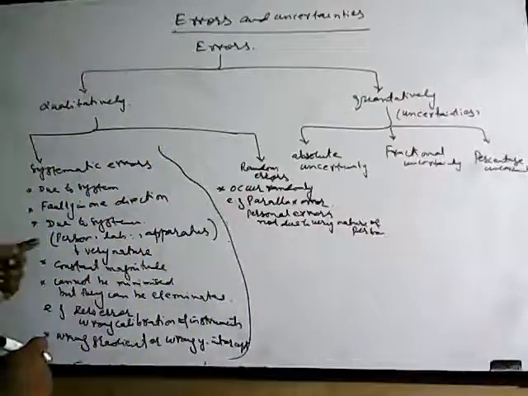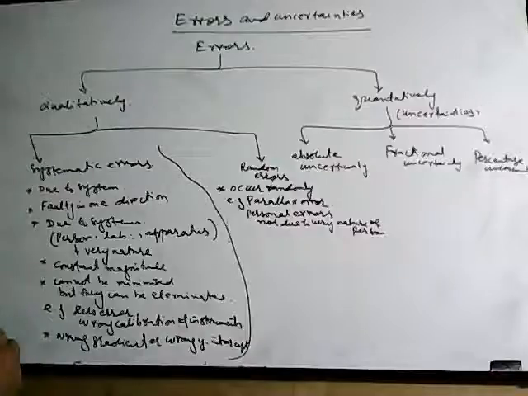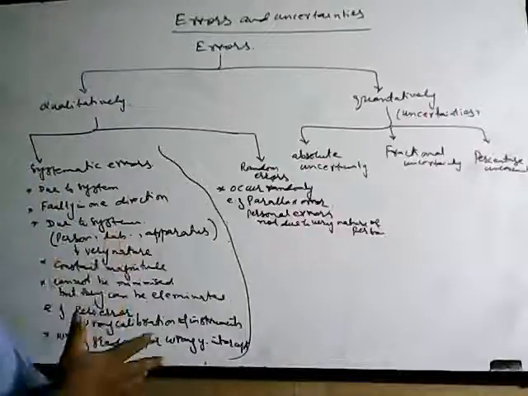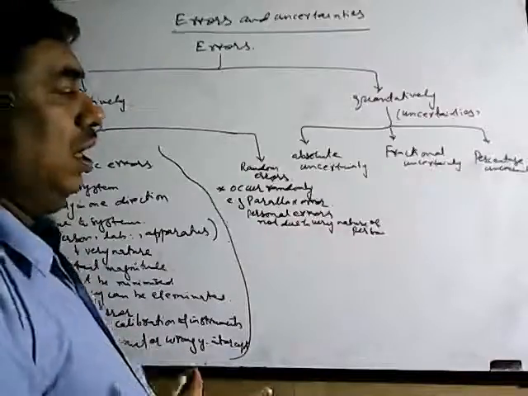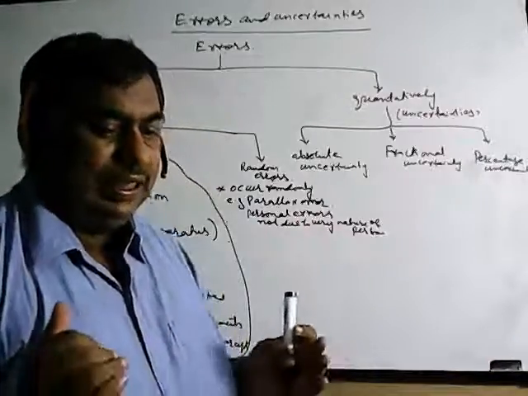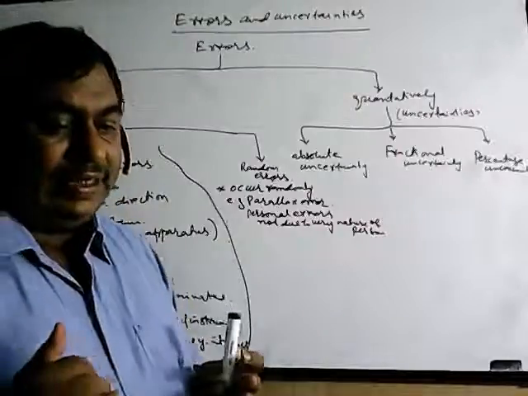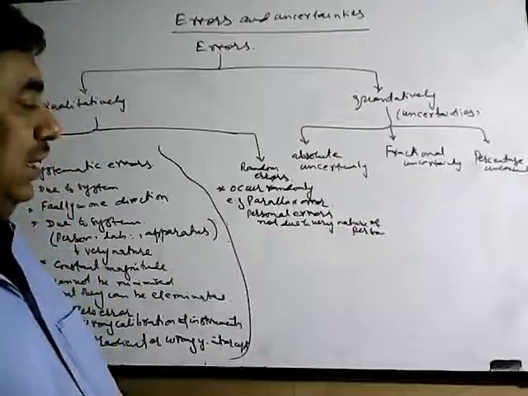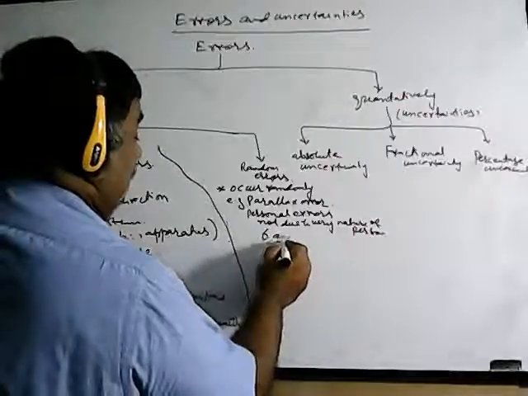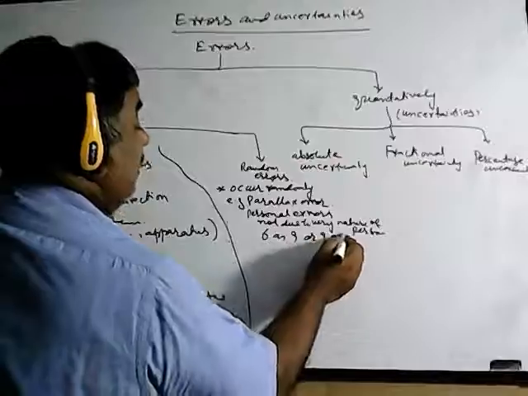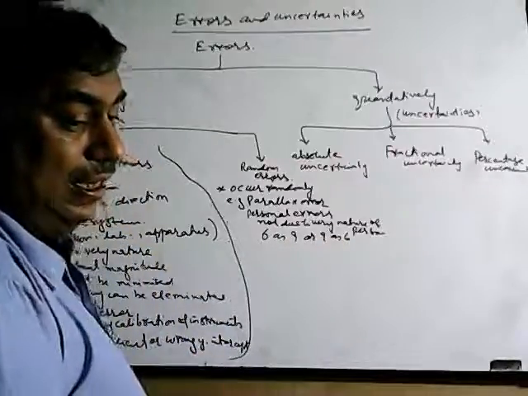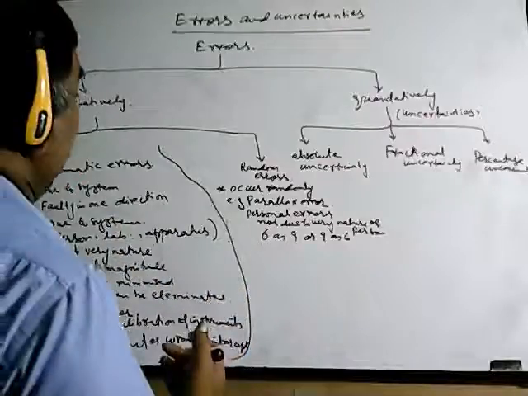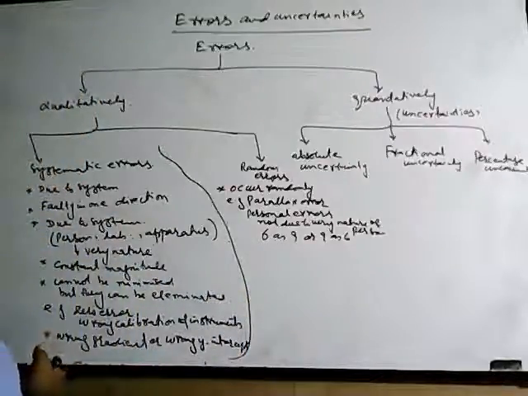Personal errors can come in systematic error, and they can also come in random error. If the person is doing it randomly, it's not due to the very nature. For example, suppose he is counting 20 oscillations and all of a sudden he forgets to count correctly, that comes in random error. Or suppose he reads 6 as 9 or 9 as 6, that's a random error. Or he takes the reading wrong sometimes for any reason, that is a random error. So these are the random errors.